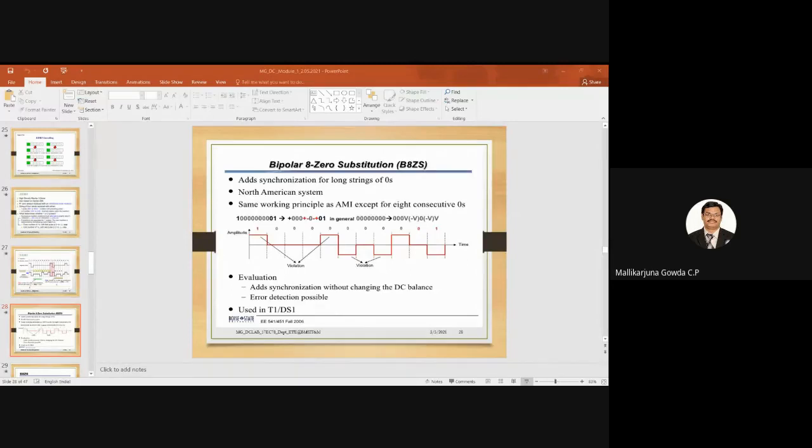Yes, is this clear? Yes, my dear students, you should respond. Is this clear? Yes, sir. So what is the special sequence I said? The special sequence is 000VB0VB. So please take note of that special sequence: 000VB0VB is the special sequence.